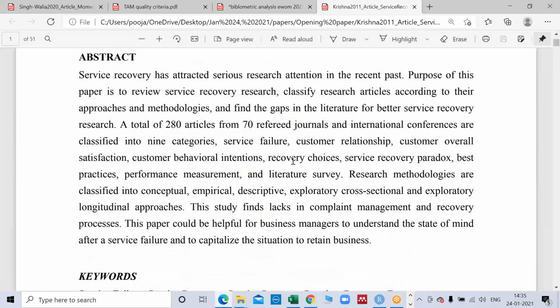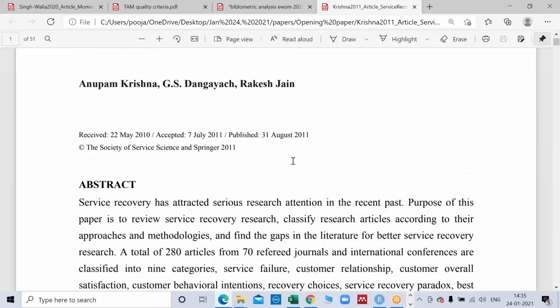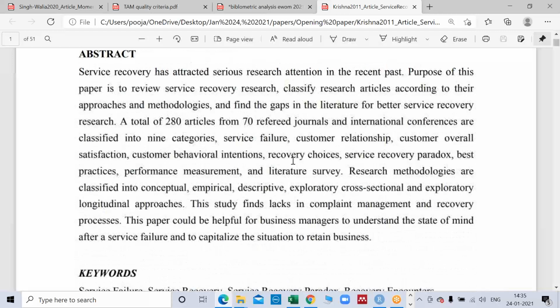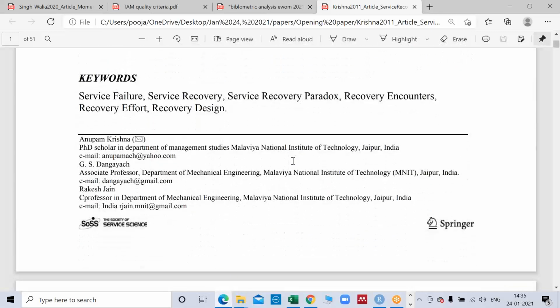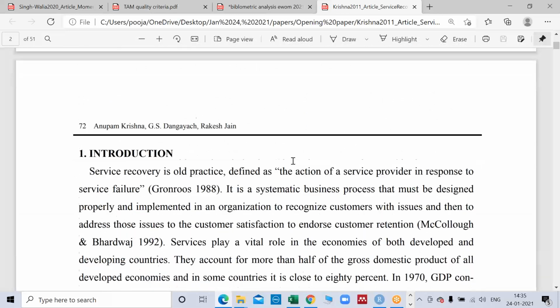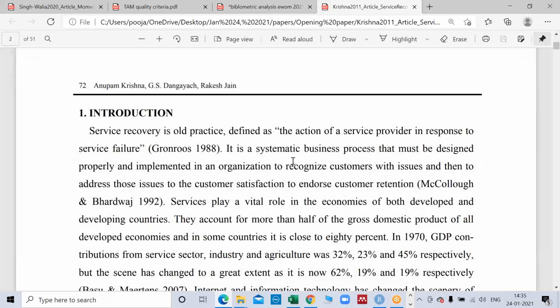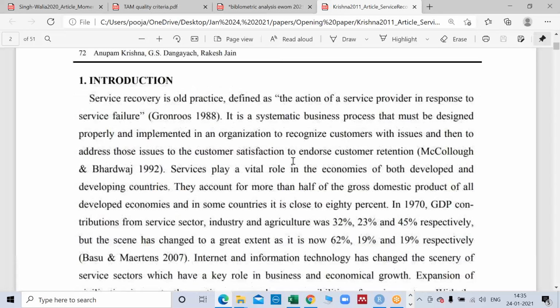In this paper they have done a literature review of service recovery and given their abstract. But what I want to show is how a literature review paper starts, what the methodology of the literature review is, and what the methodology of SLR is. I'll show that difference to you.